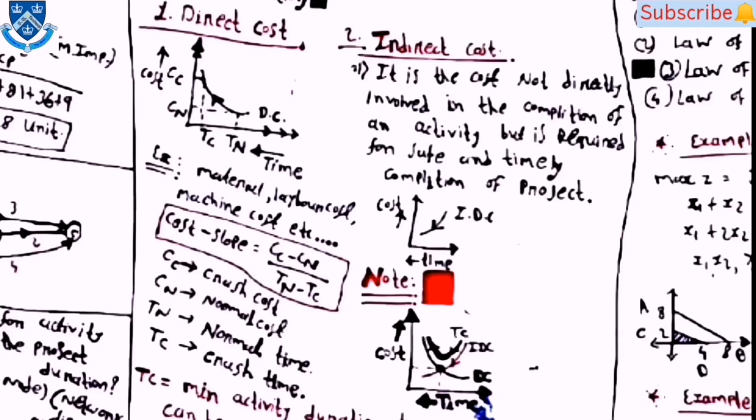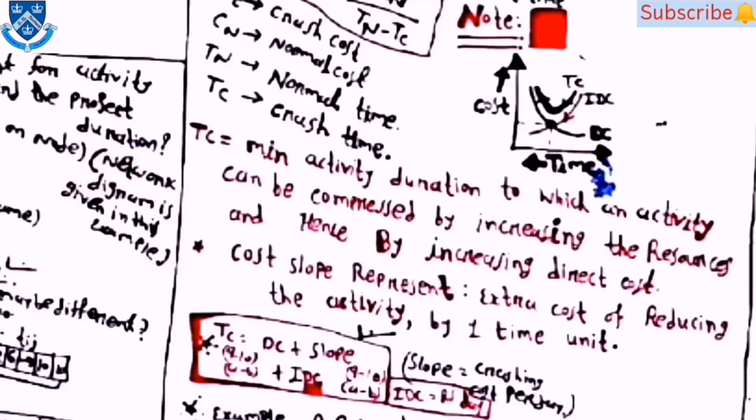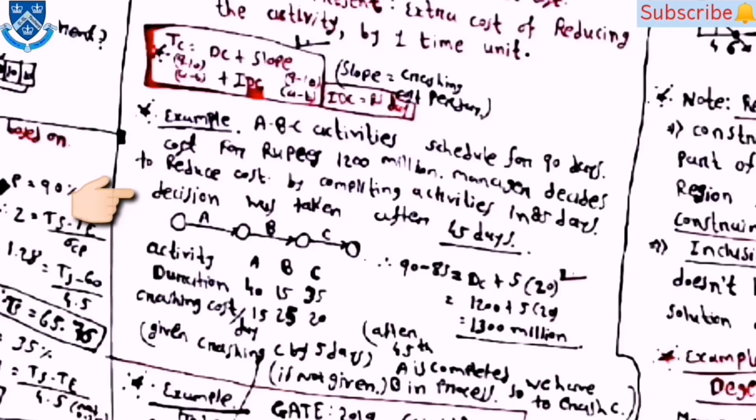Then the indirect cost is the cost not directly involved in the completion of an activity but is required for safe and timely completion of the project. Then the curve is there for the indirect cost. Here Tc is equal to the minimum activity duration to which an activity can be compressed by increasing the resources and hence by increasing the direct cost. Here Tc is equal to dc plus slope of the activities.